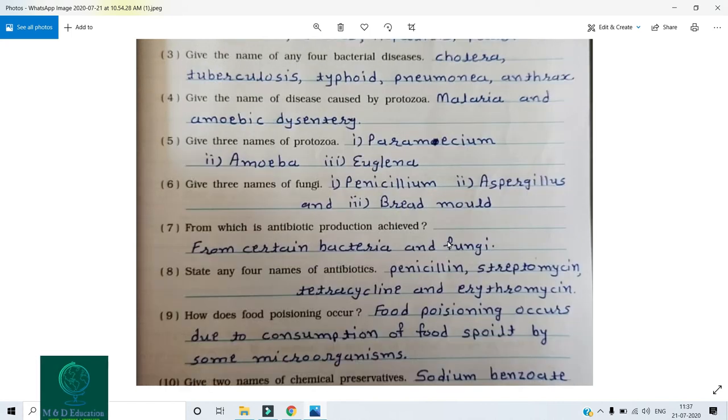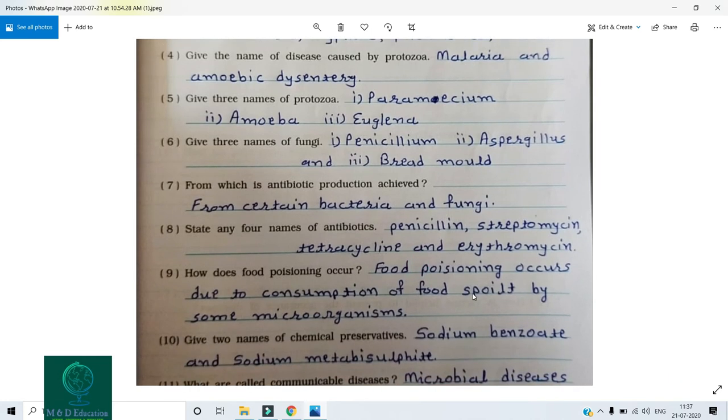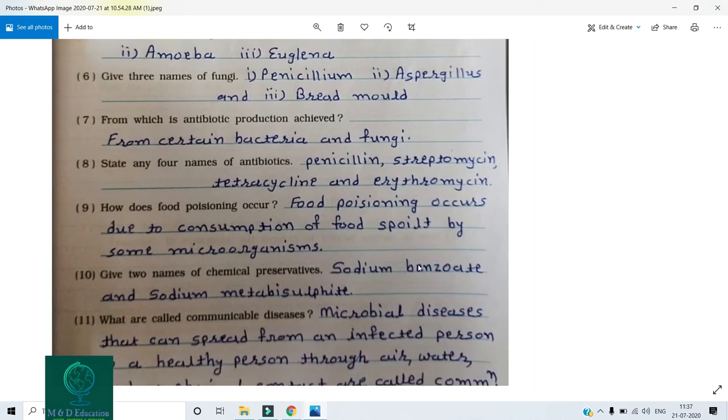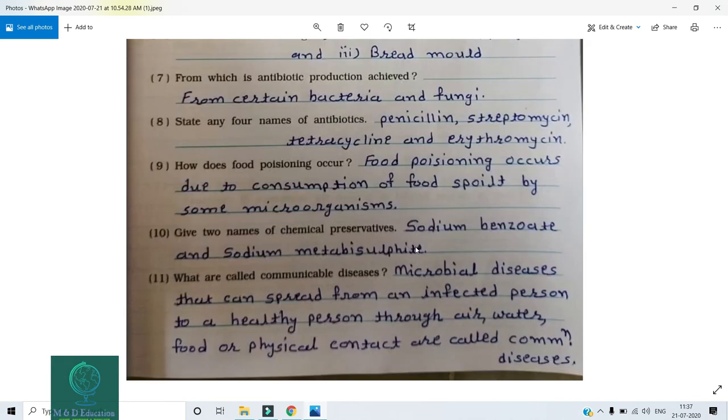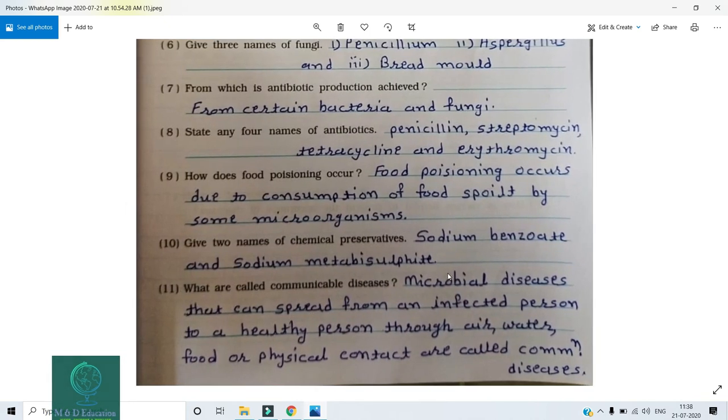Now the seventh question is, from which is antibiotic production achieved? From certain bacteria and fungi. Now the eighth question, state any 4 names of antibiotics. It's penicillin, streptomycin, tetracycline, and erythromycin. How does food poisoning occur? Food poisoning occurs due to consumption of food spoilt by some microorganisms. Now the 10th question, give 2 names of chemical preservatives. It's sodium benzoate and sodium metabisulfite.